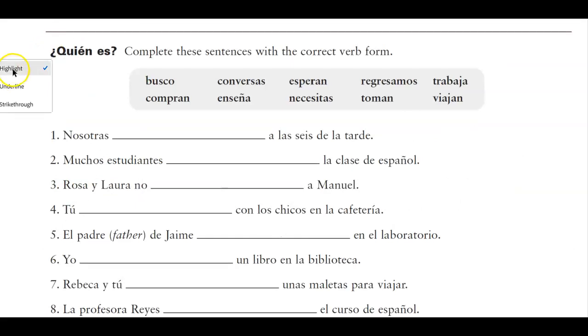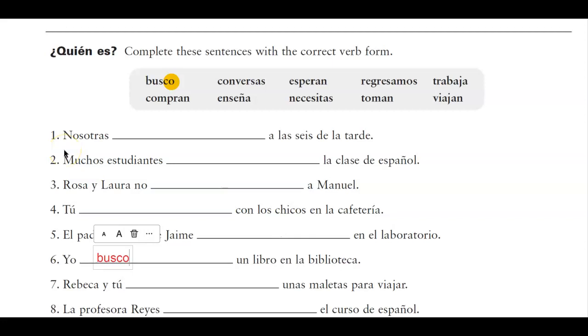And this section is the easiest of all. When you look at the verbs that are given to you, you see that they already have an ending. Busco, it ends with an O. So you know that this is a yo form verb. You're going to put it where the yo form verb or subject is, which is número 6. I blank a book in the library. Busco, I look for a book in the library. So our answer here would be busco. So look at the ending of your verbs in order to figure out which one is the correct one to put in here.